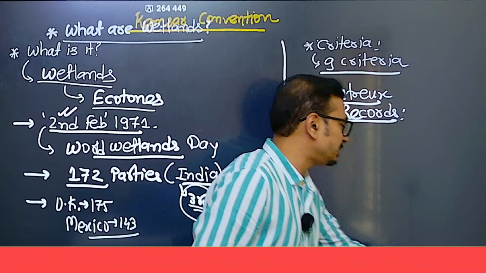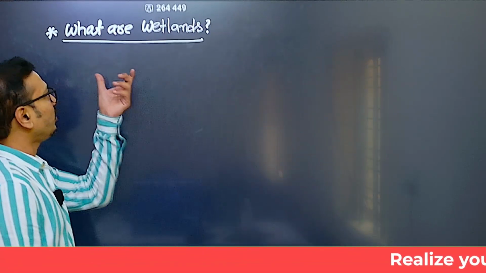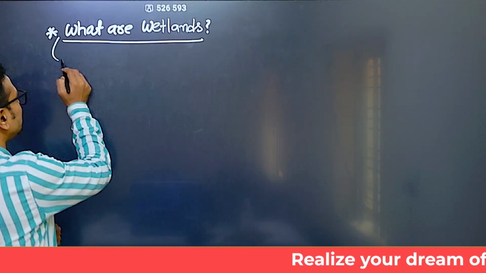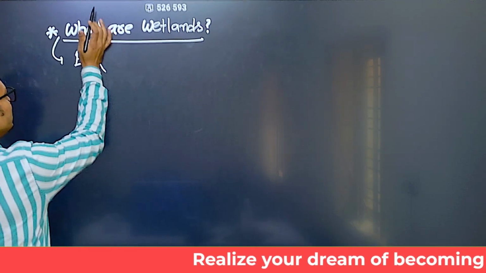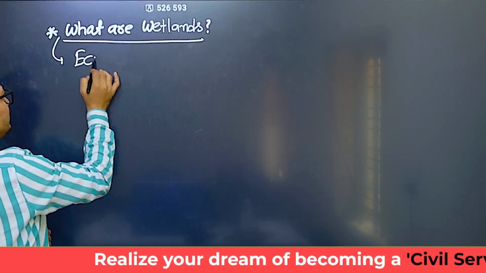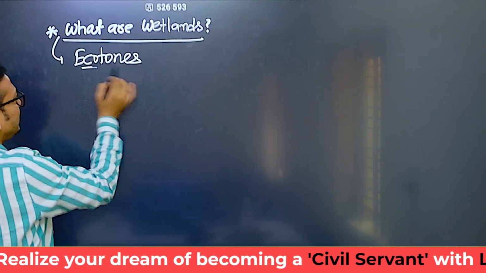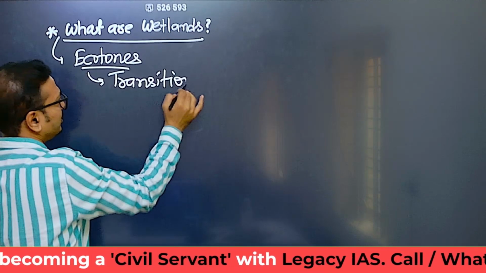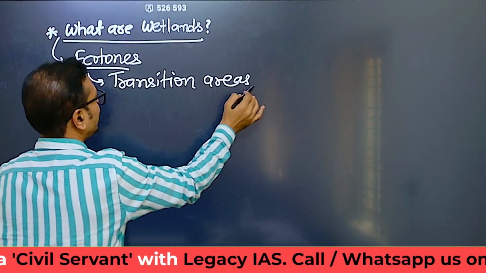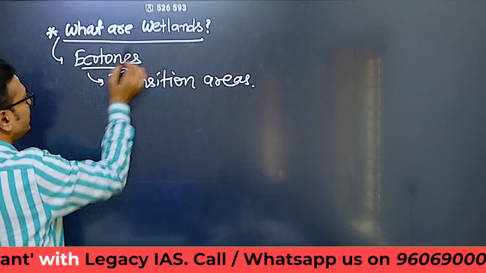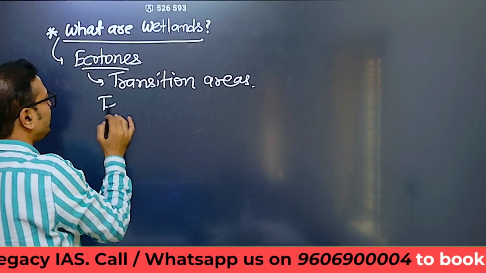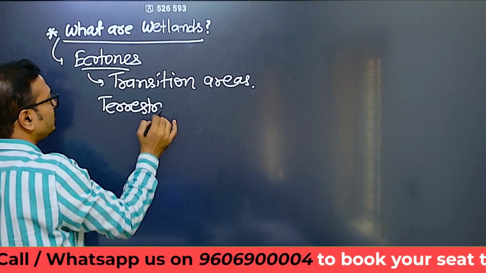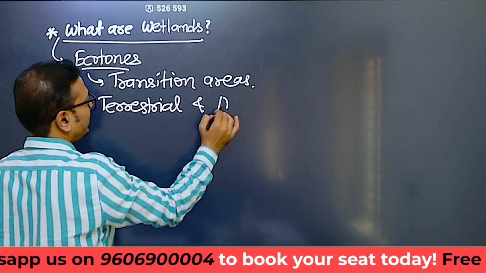Now, some basics about it. Let's try to understand what these wetlands are. So, wetlands are basically ecotones. Let's understand the basics. Ecotones are transition areas. And this particular wetland is a transition between the terrestrial ecosystem and the aquatic ecosystem.